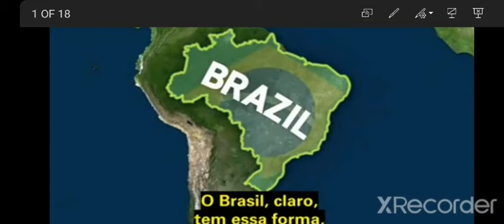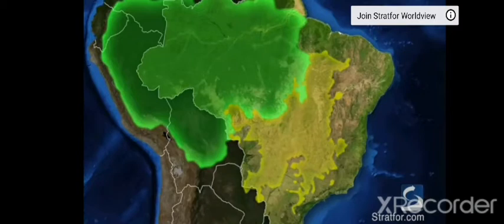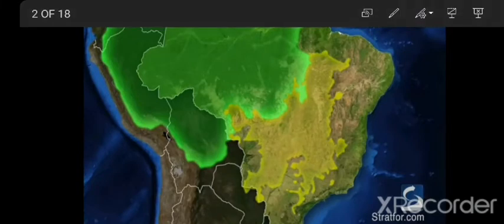Today we are going to learn about India and Brazil related to climate, and how they differ in climate. First of all, we are going to learn about Brazil. Three features define Brazil's geography. First of all, the Amazon basin. Secondly, the tropical savanna region. And thirdly, the Brazilian highland.